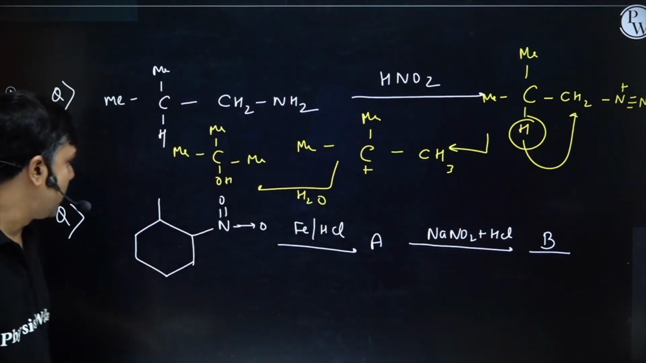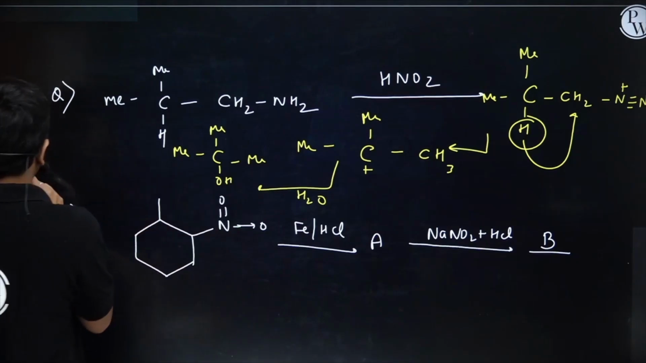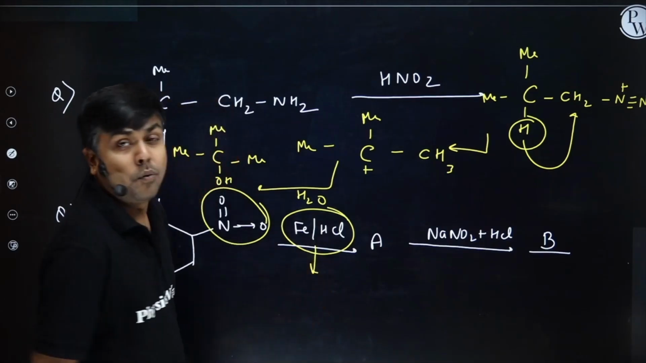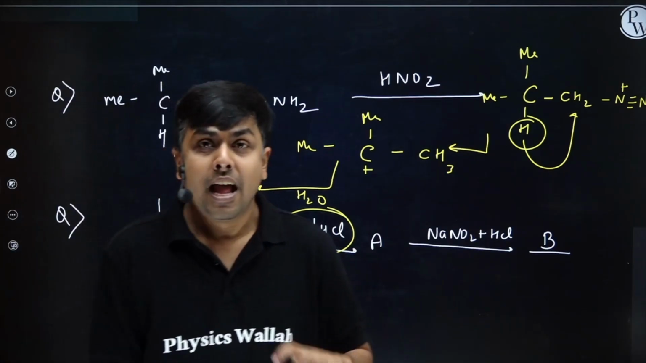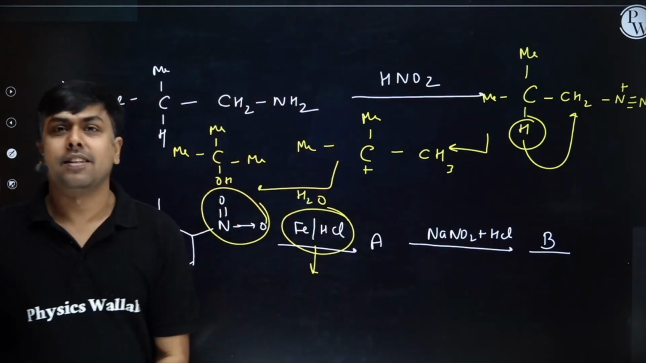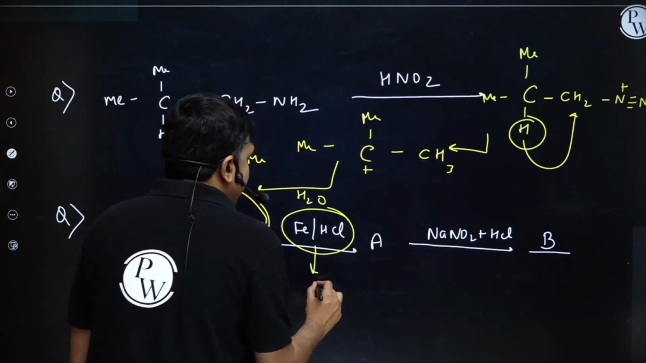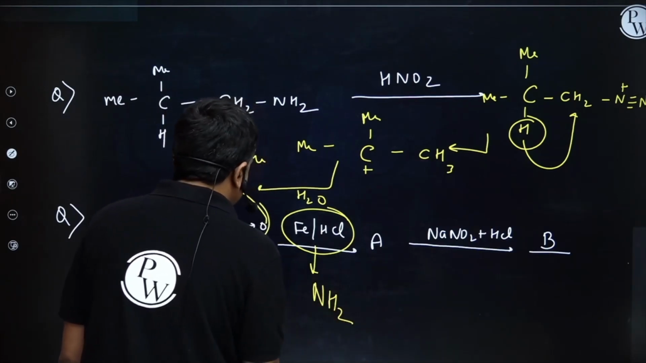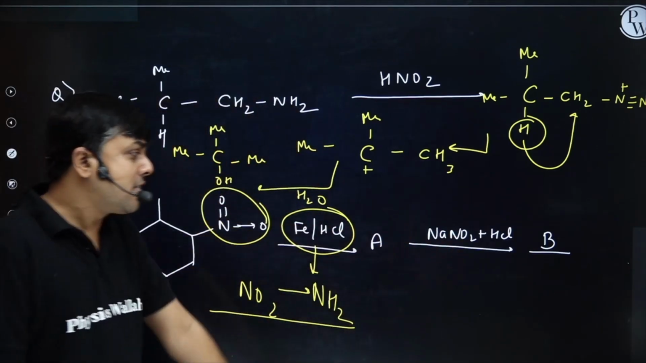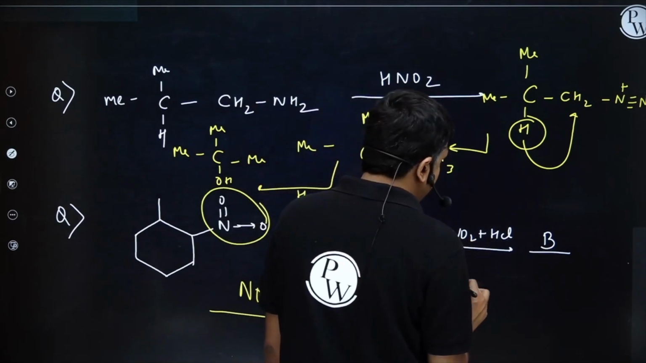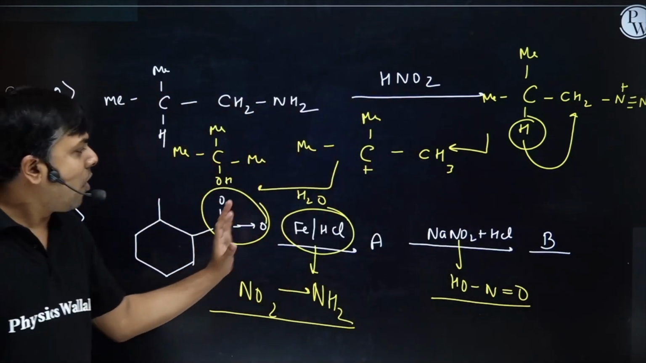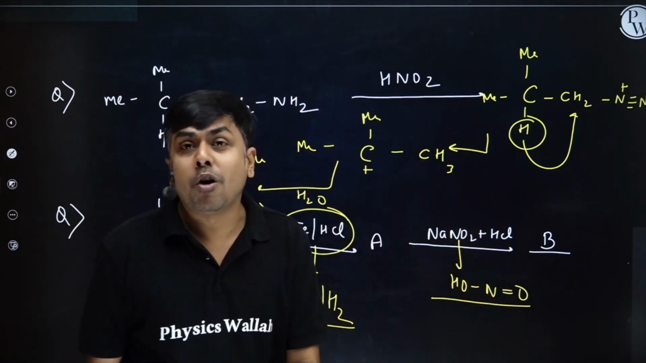Let's move to the second one. Students, here I am having a nitro group. This nitro is treated with Fe plus HCl. Whenever I am having a nitroalkane, and if it's treated with metal in the presence of acid, whether it is Fe plus HCl or Sn plus HCl, we will get NH2. Nitro will get converted to amine. Now this amine is treated with HNO2. NaNO2 plus HCl is nothing but HNO2. Now amines on reaction with HNO2 are going to form diazonium.